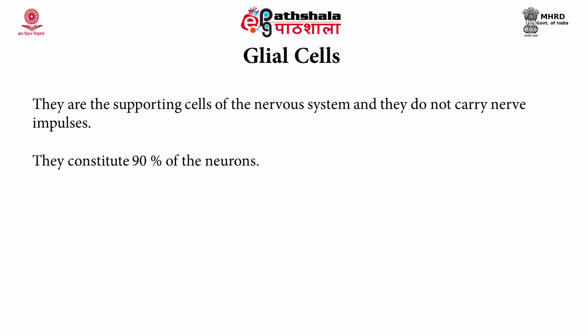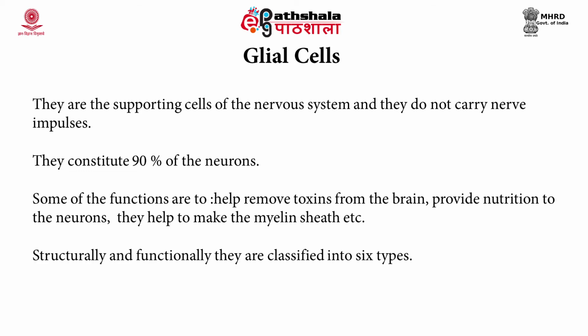In fact, 90% of the cells in the nervous system are the glial cells. They participate in giving nutrition to the neurons and to other glial cells, as well as helping in making the cerebrospinal fluid, removing toxins, providing immunity, and so on. They have a number of functions.